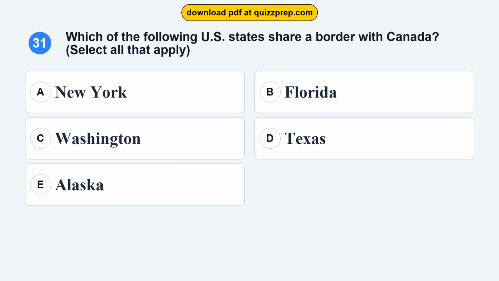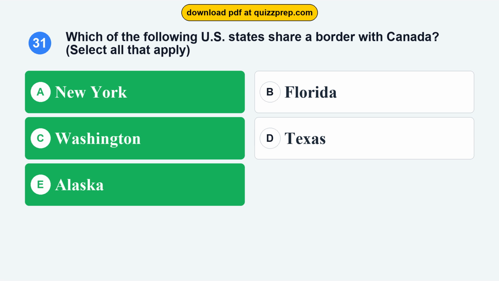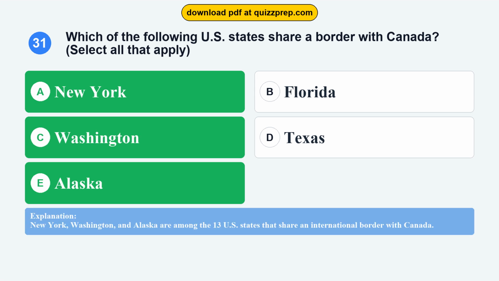Question 31. Which of the following U.S. states share a border with Canada? Option A, New York. Option B, Florida. Option C, Washington. Option D, Texas. Option E, Alaska. The correct answers are options A and C and E. New York, Washington, and Alaska are among the 13 U.S. states that share an international border with Canada.